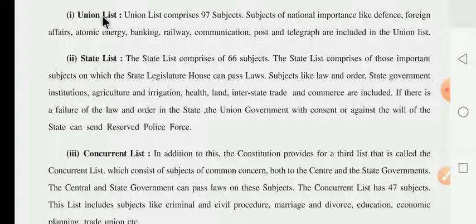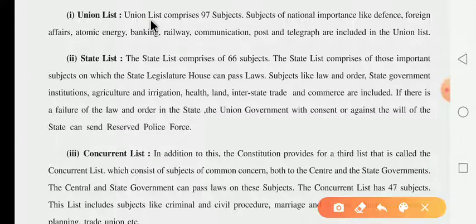Union list means it is known as the central government list. The union list comprises 97 subjects. It means in the union list, how many subjects are included? It includes 97 subjects. Which kind of subjects are included in the union list, dear children? You know very well that subjects of national importance are included in the union list.